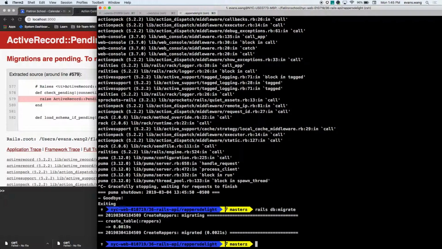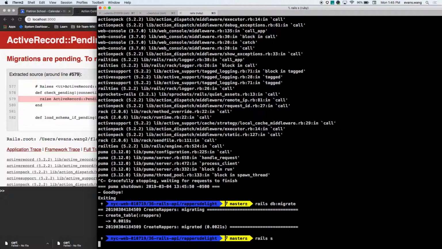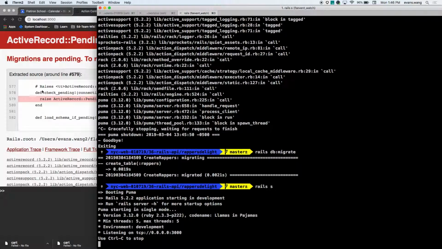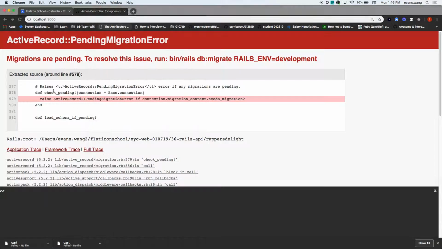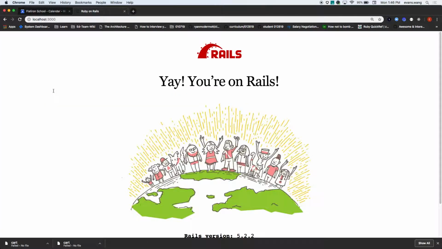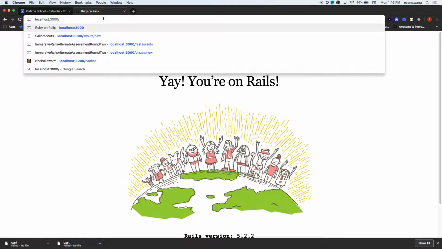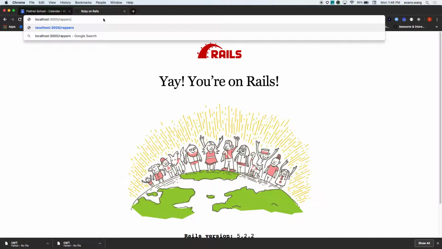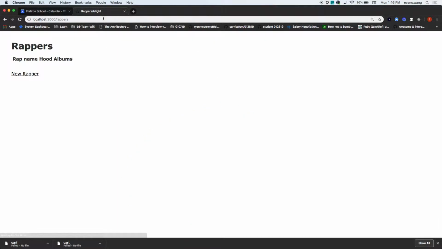Don't you guys miss how good the Rails errors are? Right? Remember the JavaScript errors? Awful. What do you mean type is not type of object? You're like, okay, all right, sure. Cool, yeah, you're on Rails, right? And the first thing I can always check is going to be my wrappers. Right, that's the RESTful route. And look, boom. You want a new wrapper? You want one? Boom, let's make one.